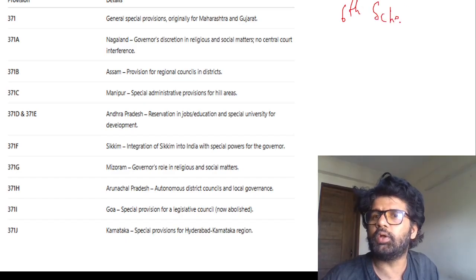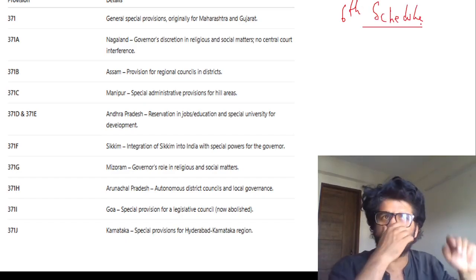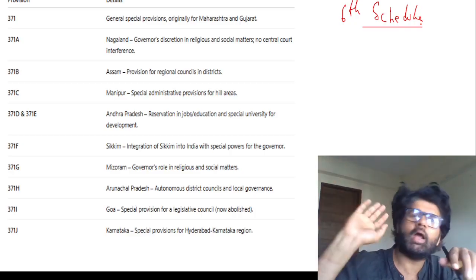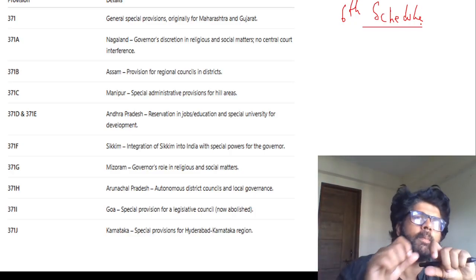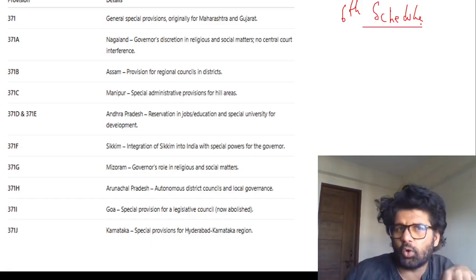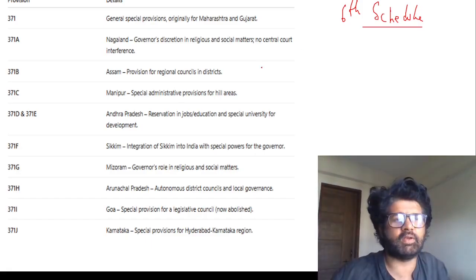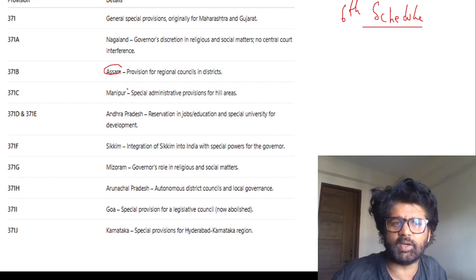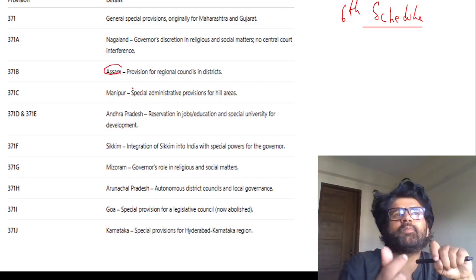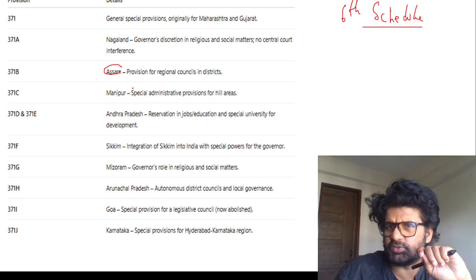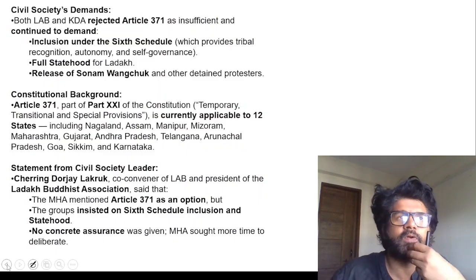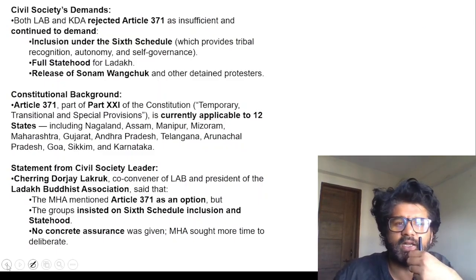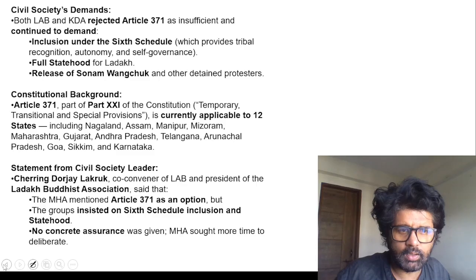In the 6th Schedule, tribal autonomous councils are created. They basically have a lot of powers to rule their own council, their own province, so to say, manage their police, pass some laws. That is not happening in 371, which is applied to different states like Nagaland, Assam, Manipur. They vary and give some features, some protection, some provisions, not as exhaustive as the 6th Schedule. So for Ladakh, different political bodies and civil society bodies like these two, I will show you.